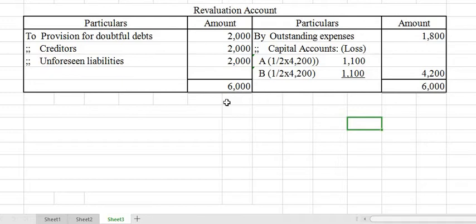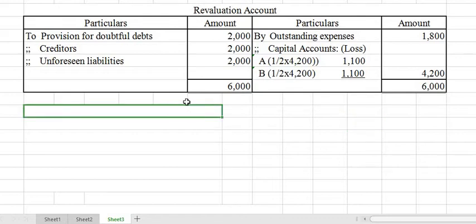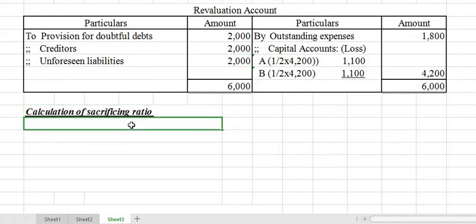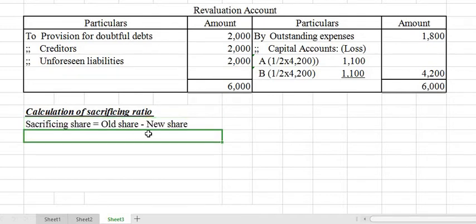Is it clear? Then let us see, we have to prepare the capital accounts. In the capital account we have to show the treatment of goodwill brought in by C. In order to find out the sharing of goodwill, we should first calculate the sacrificing ratio. Calculation of sacrificing ratio: sacrificing ratio equals old ratio minus new ratio.